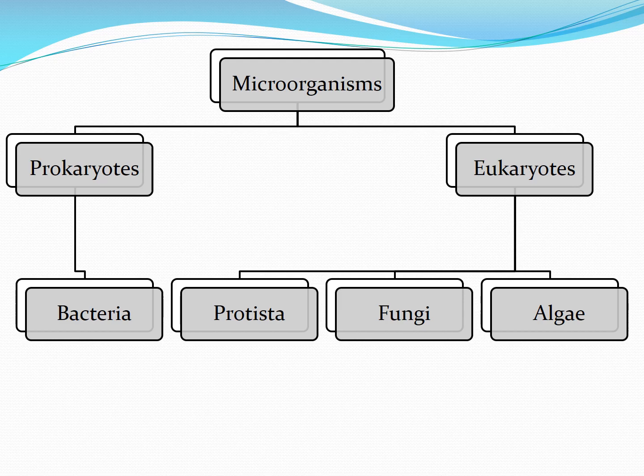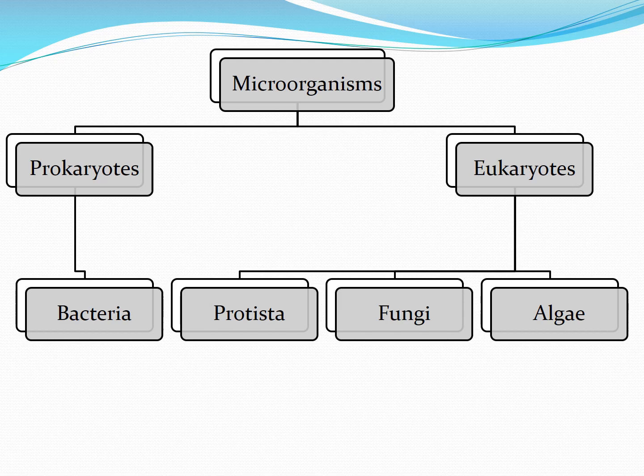Microorganisms are divided into two types depending upon the complexity of the cell structure: prokaryotes and eukaryotes. We have already learned about complexity of cell structure in the last class. I told you that prokaryotes are those organisms which have very simple cell structure where they don't have a nucleus and they don't have membrane bound organelles, and eukaryotes are those which have complex cell structures where they have a nucleus and they also have membrane bound organelles.